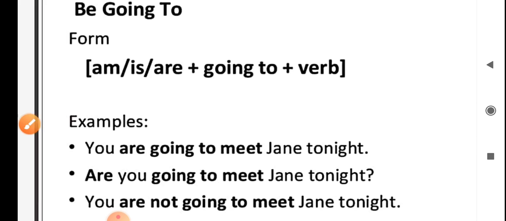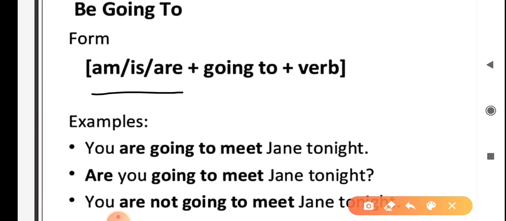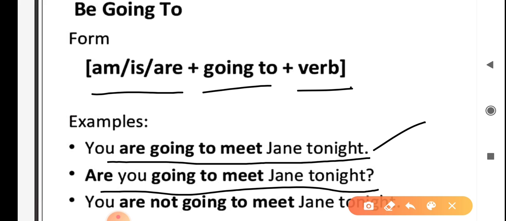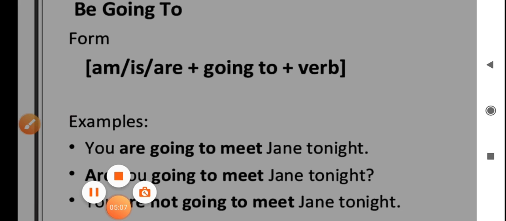Now here is the structure and some examples of be form of the verb in simple future tense. Let's discuss the format for the be form of the verb in simple future tense. The structure is am/is/are plus going to plus first form of the verb. For example, this is the example for the affirmative sentence: You are going to meet Jane tonight. For interrogative sentence, are you going to meet Jane tonight? For negative sentence, you are not going to meet Jane tonight.